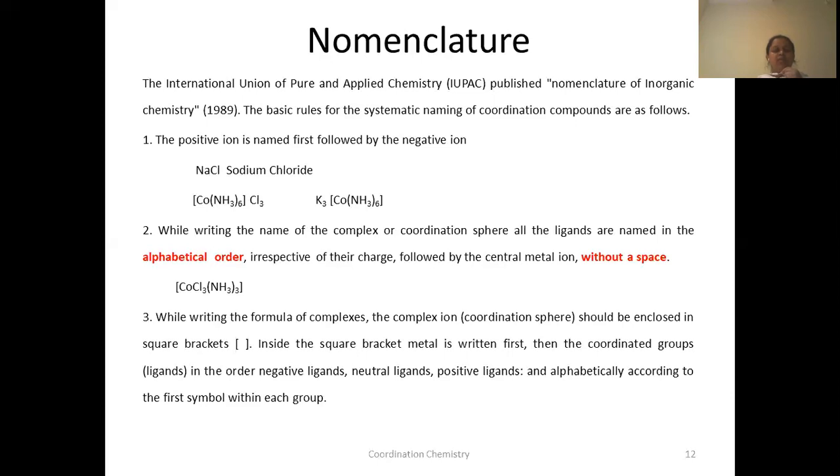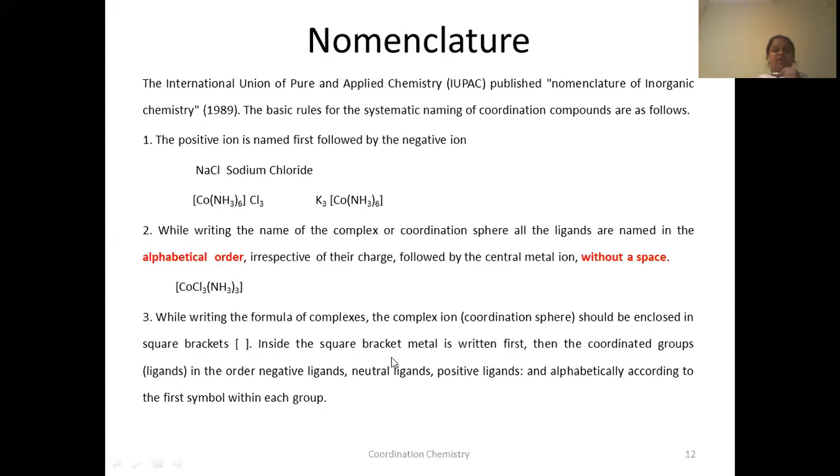Now you have seen this is the case when you write the name from the formula. Suppose the name is given, how do you write the formula? In those cases, you have to follow this rule. While writing the formula of complexes, the complex ion should be enclosed in a square bracket.